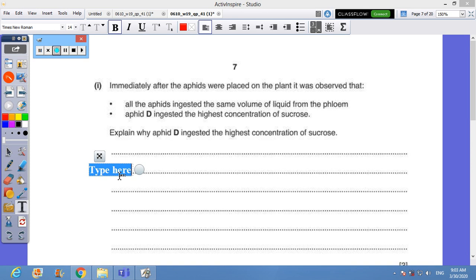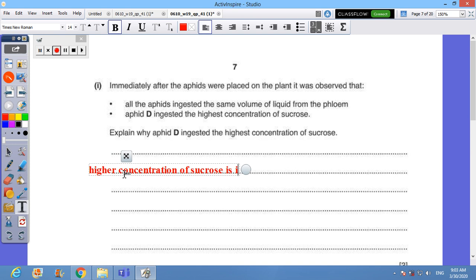So you can say that higher concentration of sucrose is in the stem, or you can say that the roots, tubers, or better to write tubers directly, are the source, and the leaves are the sink.